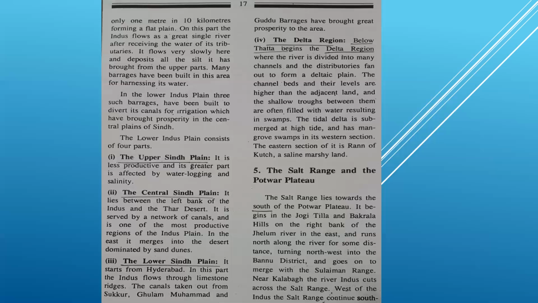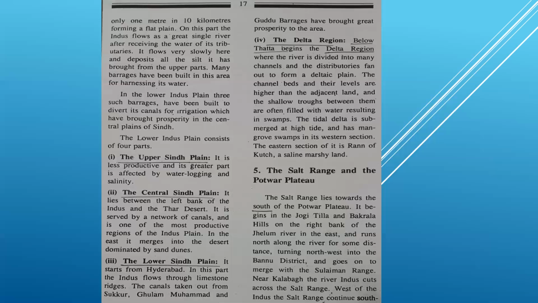Where? South. It begins in Jogi Tilla and Bakrala hills, from where on the right bank of the Jhelum river in the east, also underline this, and runs north along the river for some distance, turning northwest into Bannu district. I know these names are difficult for you, but you have to learn them as they are. These are the names of the areas. And turning northwest into Bannu district, it goes on to merge, merge means combine, unite together, with the Suleiman range.